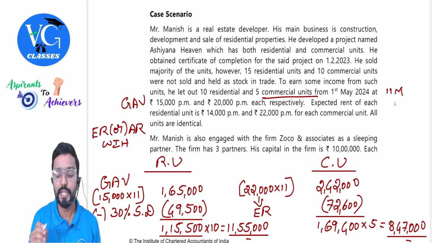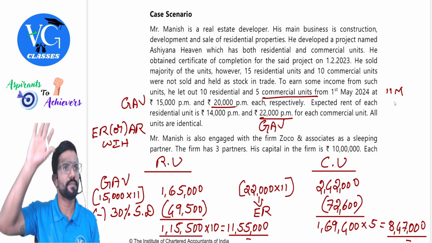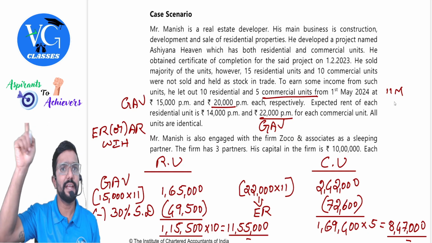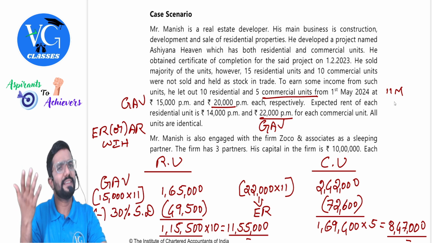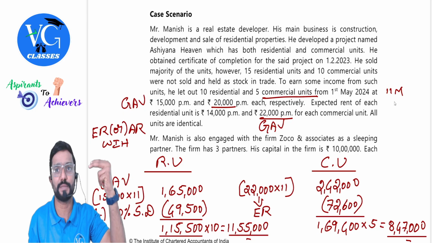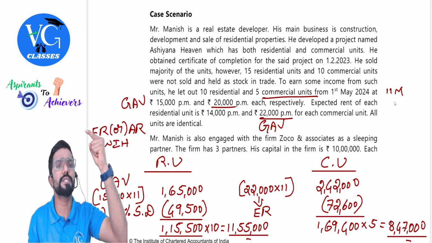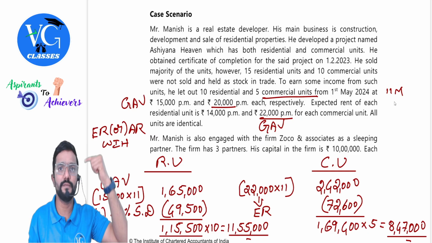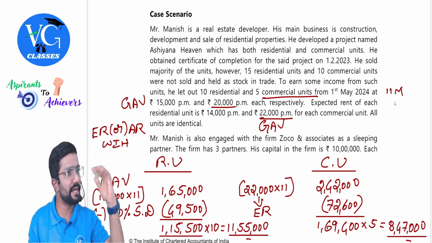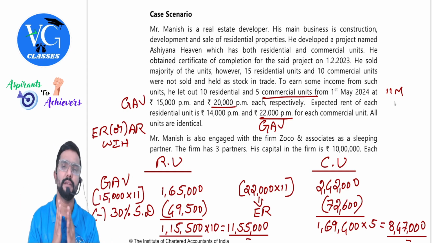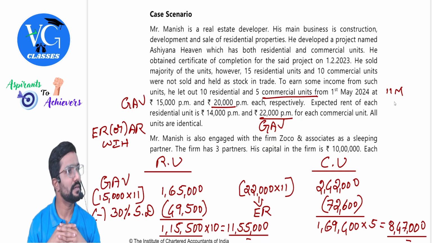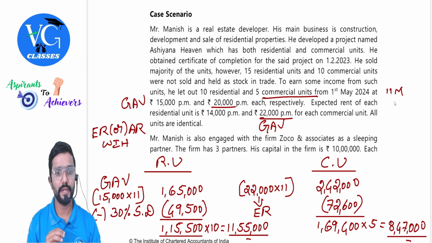Then coming to the commercial unit. Sir, what is the actual rent? 20,000. What is the expected rent? 22,000. So what is the GAV? 22,000. Hope you are getting it. Whichever is higher, right? Actual rent or expected rent, whichever is higher. Sir, what about expected rent? They have directly given it. Don't worry about the first two steps. What are the first two steps? Municipal value or fair rent, whichever is higher. Compare that with standard rent, whichever is lower. Correct? Yes. But they have straight away given the expected rent. We will take that and compare it with actual rent. Okay, sir. Done with that.